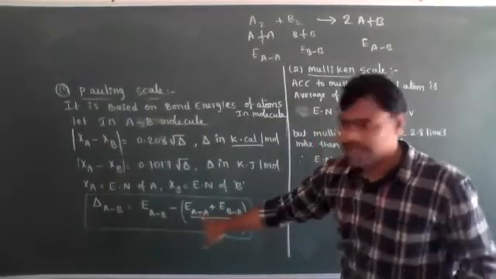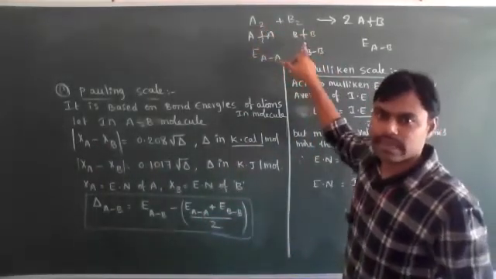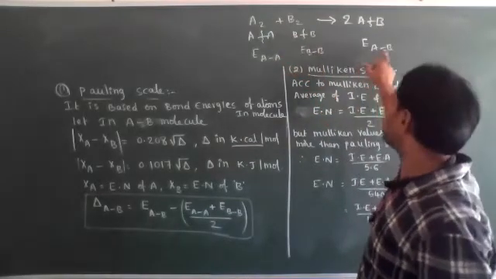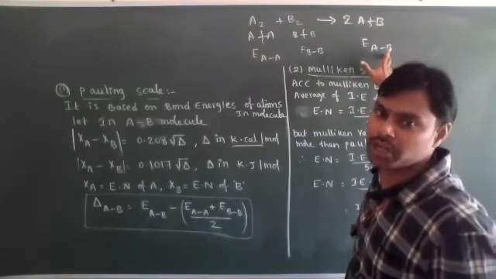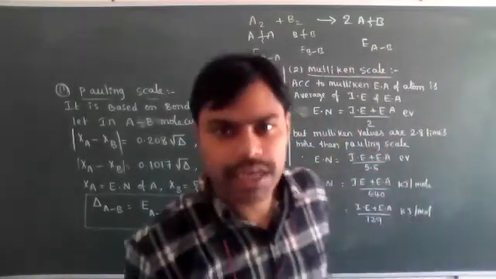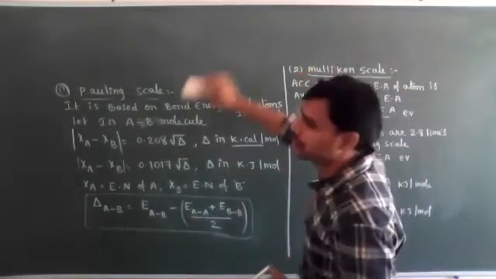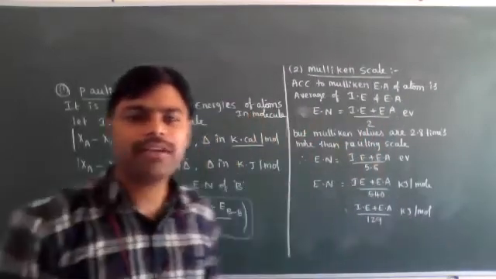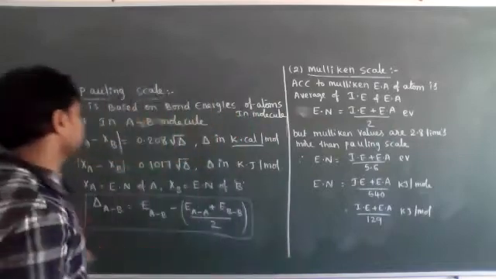So E_AA means the bond energy of A, E_BB means the bond energy of B, and E_AB means the bond energy, or bond dissociation energy, of the AB molecule. Based on the bond energies, Pauling calculated the electronegativities of atoms. Now, what did Pauling do? He used the hydrogen atom as a reference.